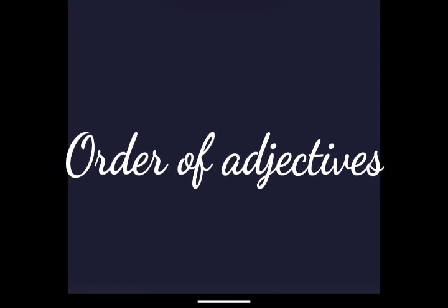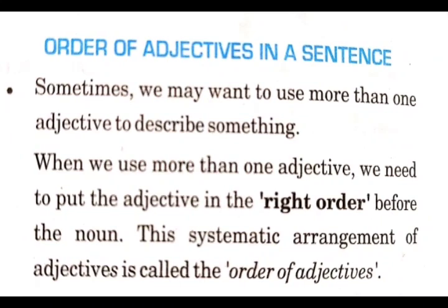Now students, in some situations it might happen that there is more than one word to describe a noun. For example, a very beautiful young French woman. Here the woman is described as beautiful, young, French. So we have multiple adjectives. In that case, it is very important to express them in the right order. So the systematic arrangement of adjectives is called the order of adjectives. It means the sequence in which we have to arrange the adjectives.